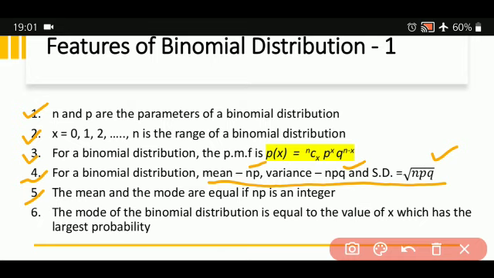Means both the value of mean and mode will be same if it is an integer. Sixth feature, the mode of the binomial distribution is equal to the value of x which has the largest probability. Mode is that value which has got the highest frequency. So the one which is having the largest probability value will be equal to the mode of the binomial distribution.